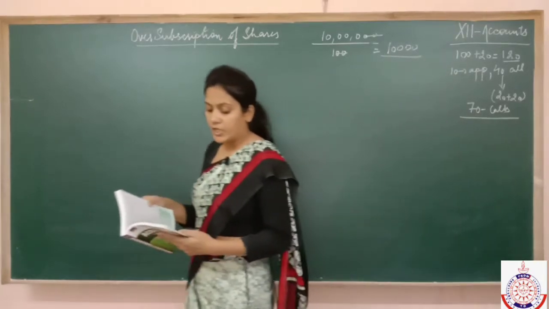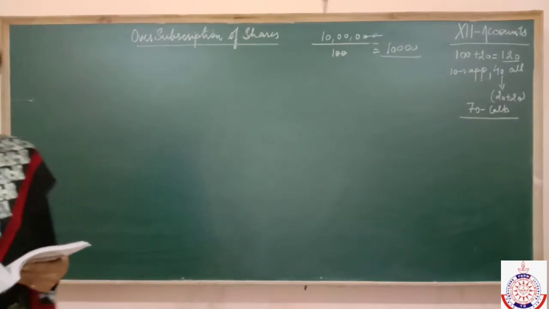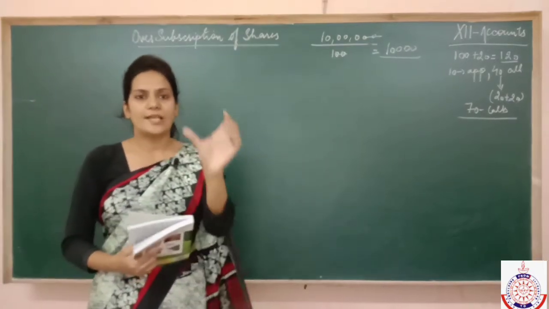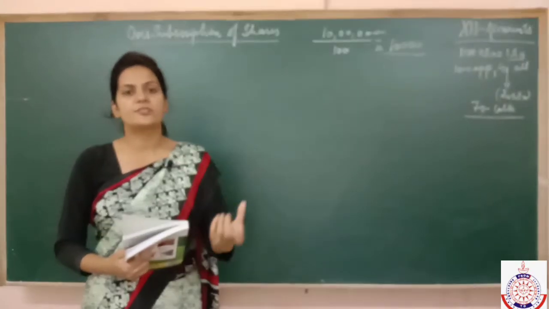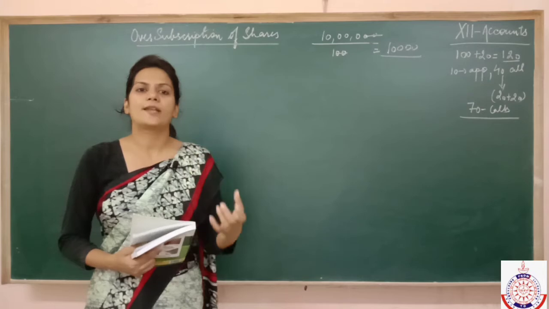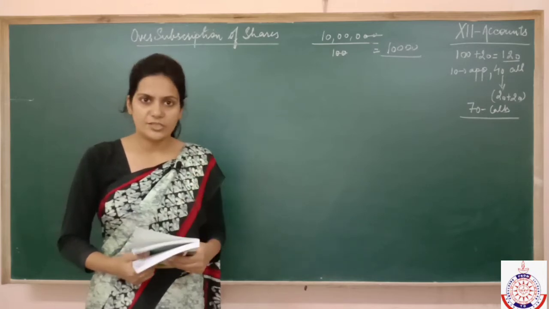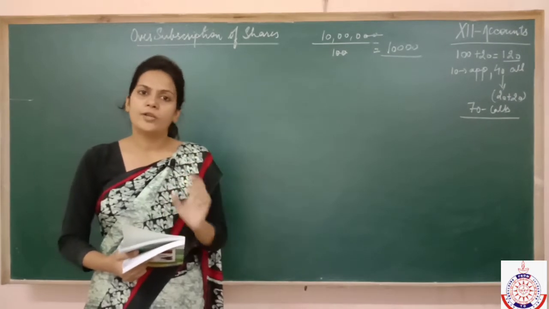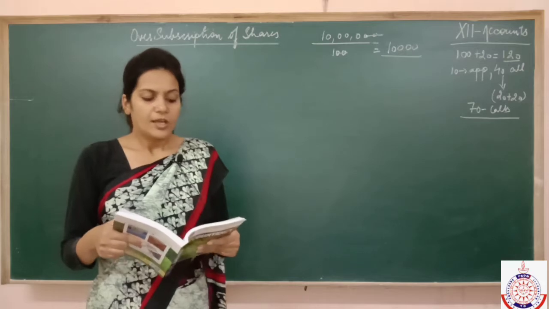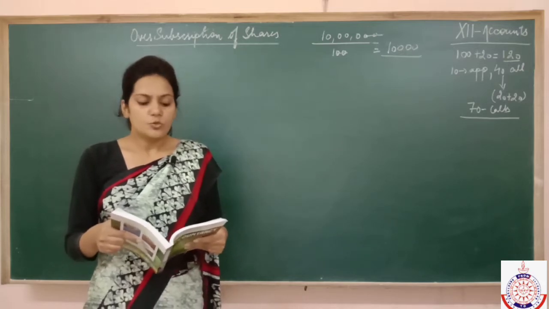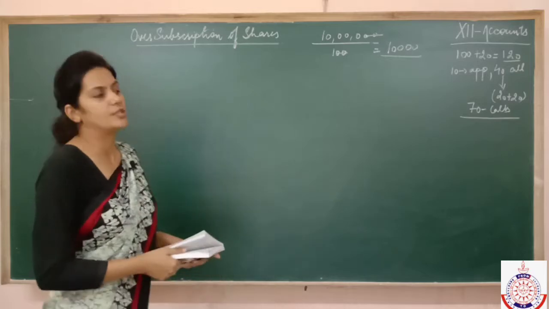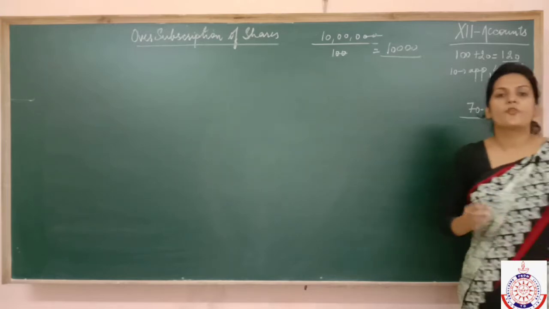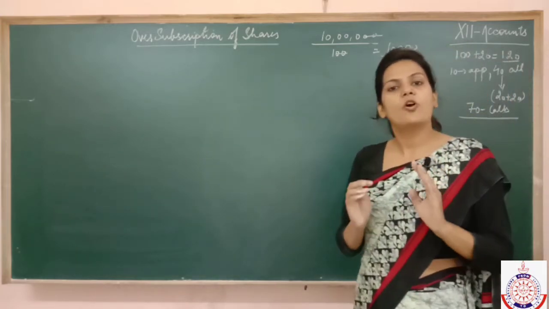Now read further. Further is overpayments on application were to be applied towards sums due on allotment and first and final call. This line means that in case you receive demand for excess shares and you receive excess application money, then that application money should be adjusted on calls and allotment both. Now next is given, the issue was oversubscribed to the extent of 13,000 shares. You need to understand this point very, very carefully. They are saying that the issue was oversubscribed to the extent of 13,000 shares.